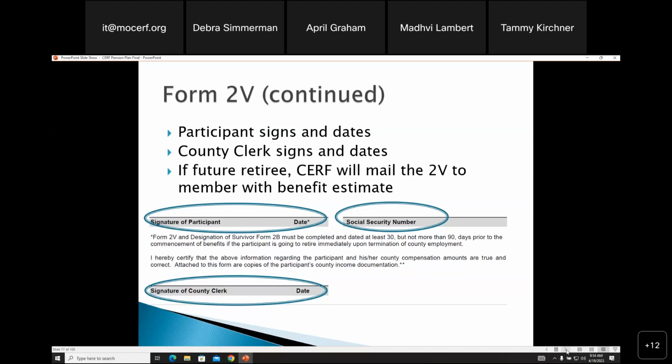Also, if you have an HR department that is helping or signing these, contact your benefit specialist, as there's a letter that we need to submit to SURF that shows that the clerk is allowing the HR department on their behalf to submit this documentation. We have a standard letter that we'll send to you all. We also need things to be dated and signed and stamped with your seal if you have one.